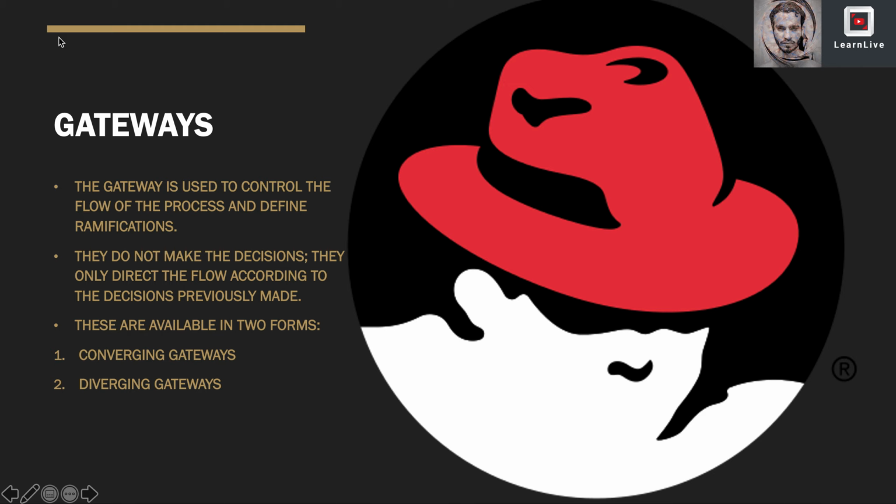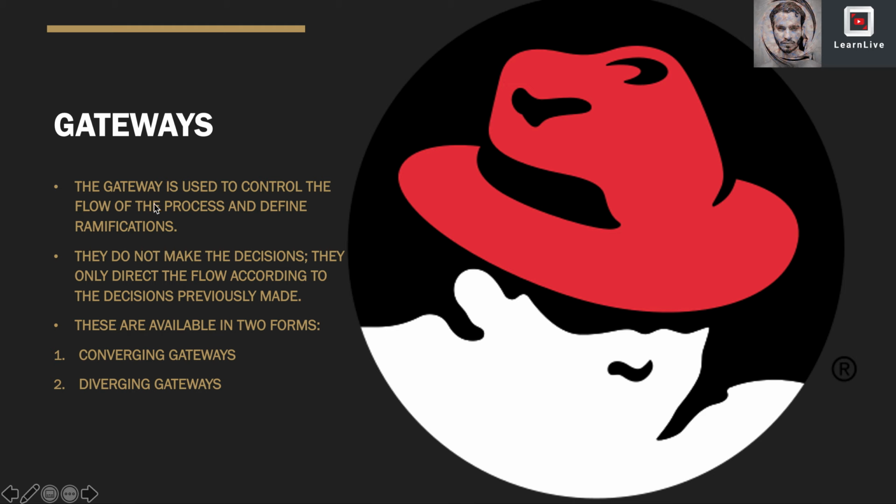In the last video, we saw about the human task. In this video, we are going to see the gateways. When defining workflows, gateways are very important because they can direct alternative routes, they can direct parallel paths, and unify flows. These gateways must not be confused with decisions, because gateways do not make the decisions. They only direct the flow according to the decisions previously made, right?